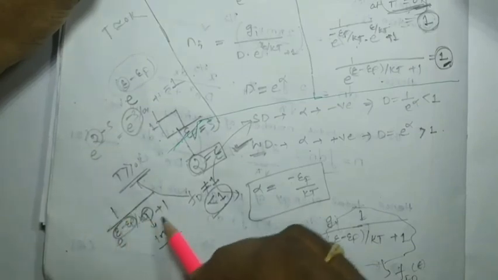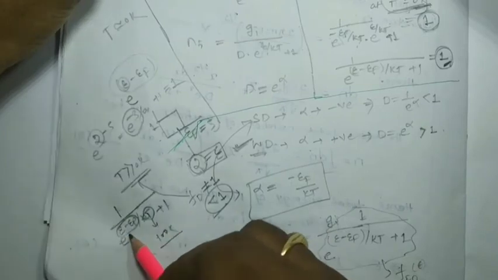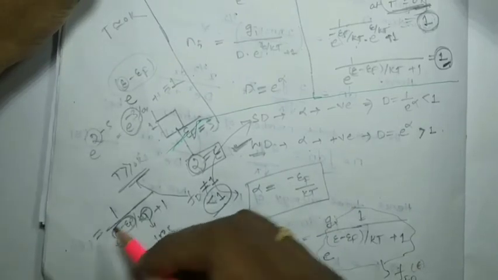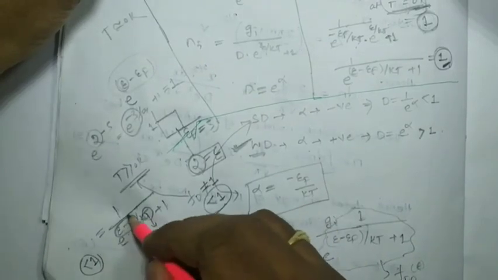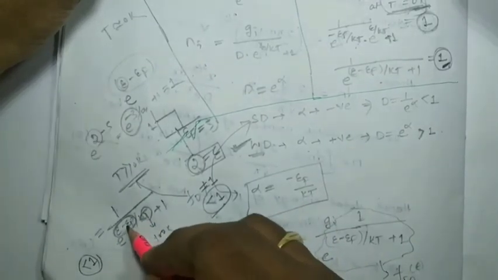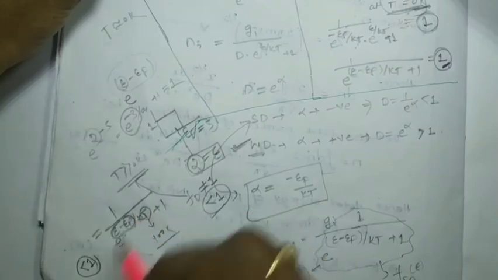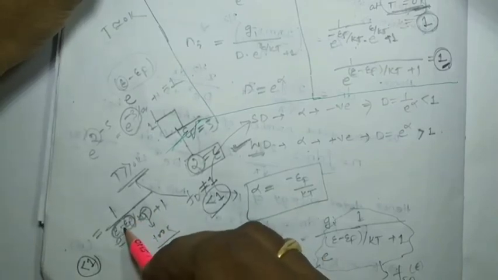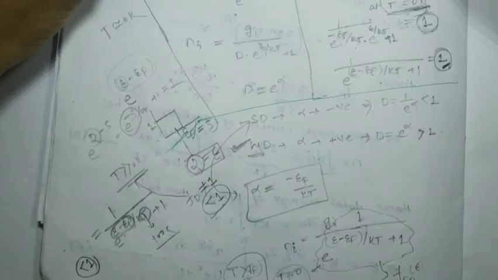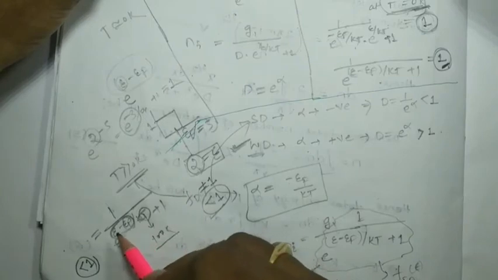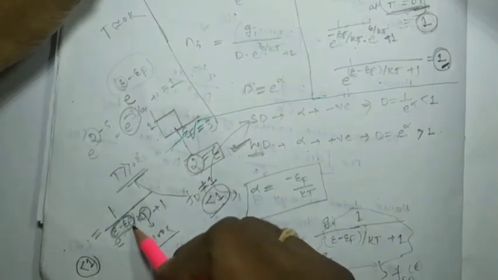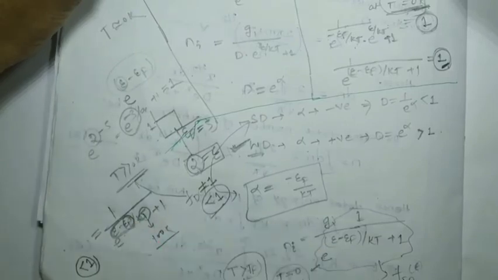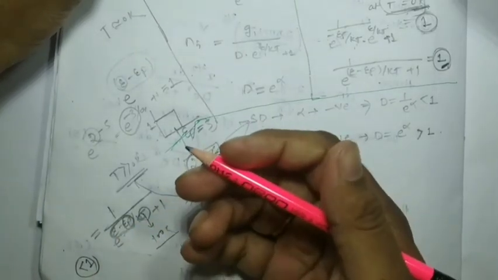Then 1 by 1 plus positive means we get a value less than 1. So how is this value going to be positive? If I consider epsilon f negative, then it will be epsilon plus epsilon f. You got my point? This numerator should be positive, so we have to consider epsilon f to be negative, right?